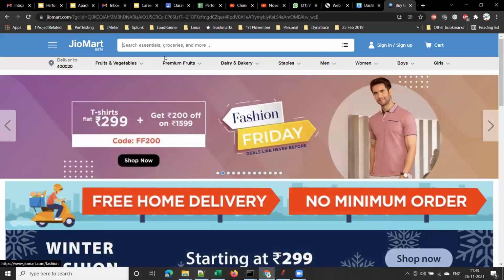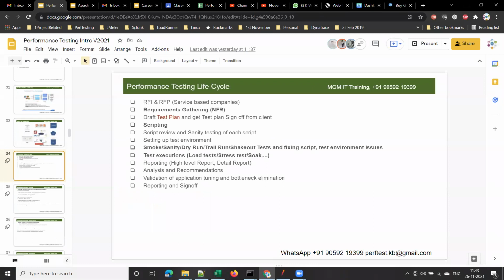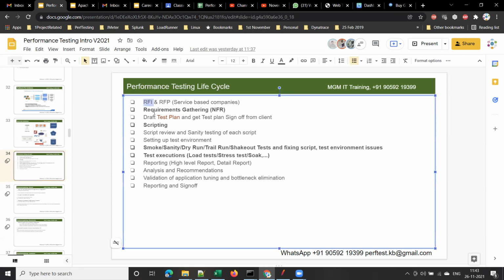Now, suppose JioMart wants to do performance testing for their application. What they have to do is identify some service-based company. They have many options. There are many service-based companies in the market. You have Infosys, TCS, CTS, Tech Mahindra, and many other companies. They will look at the options like which company to go for. So first of all, they will float something called RFI. JioMart, or the client, can we call that the client going forward? The client company will float something called RFI, request for information. RFI stands for request for information.